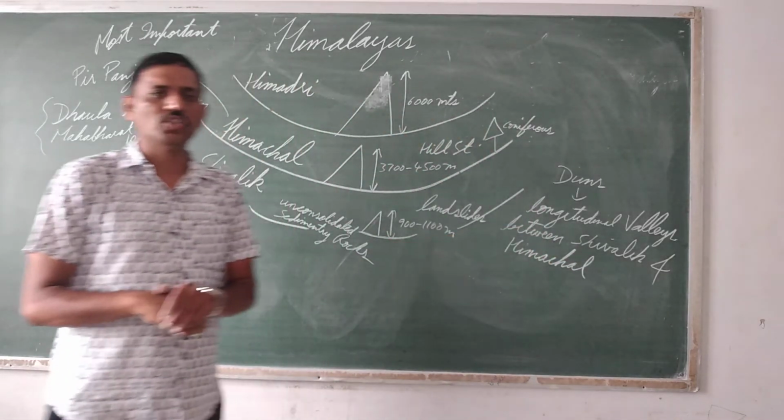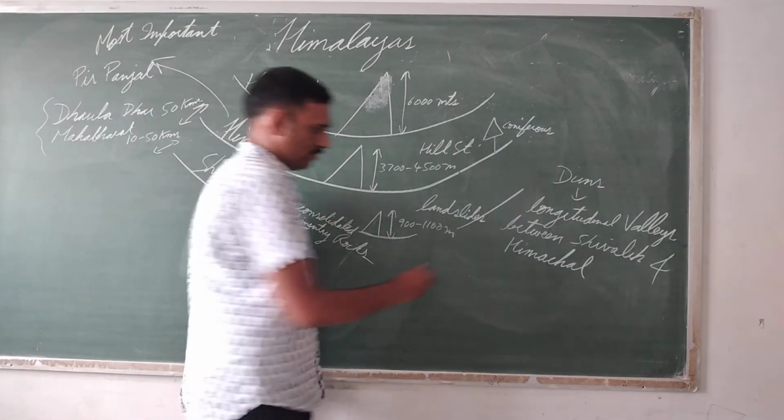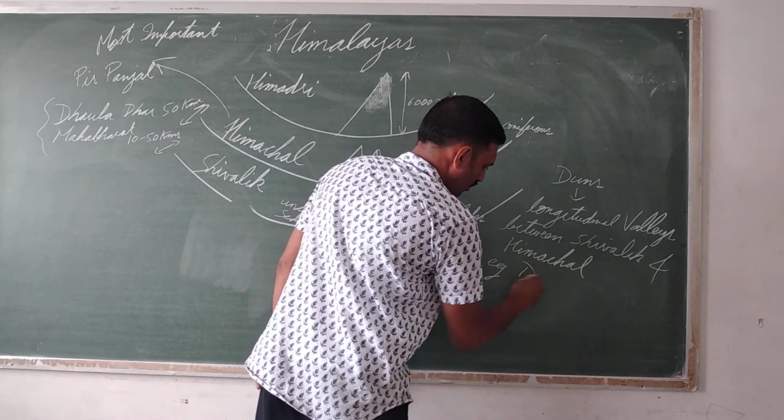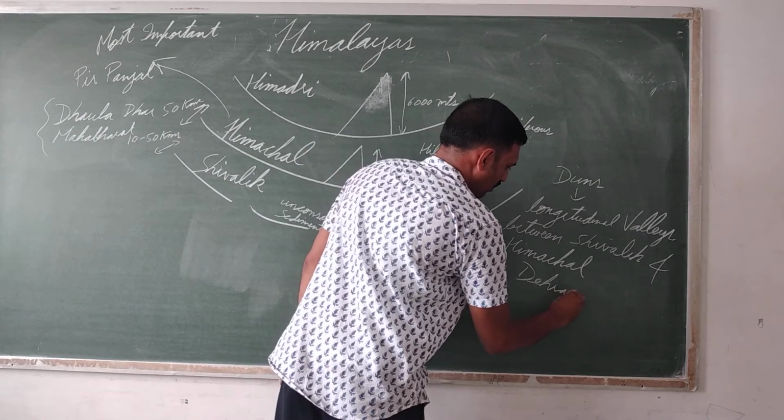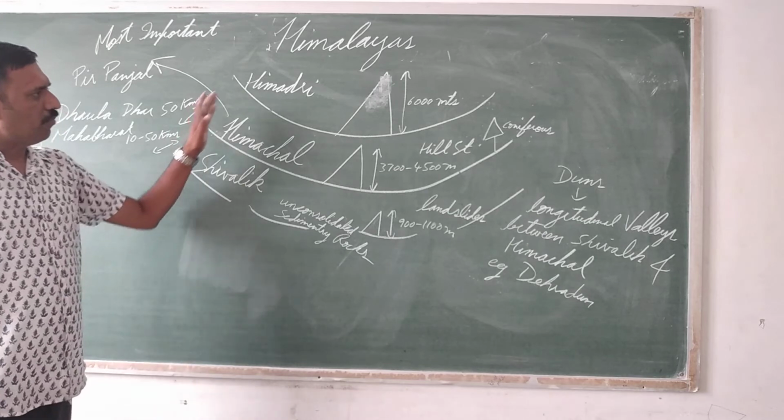Between Shivalik and Himachal, there are longitudinal valleys which are known as Doon, for example Dehradun. So these are the important features.